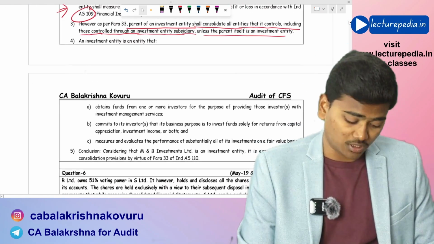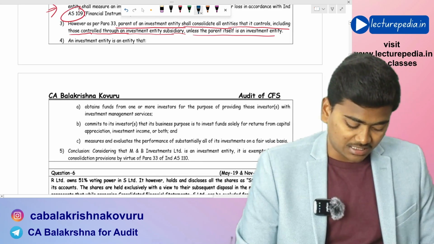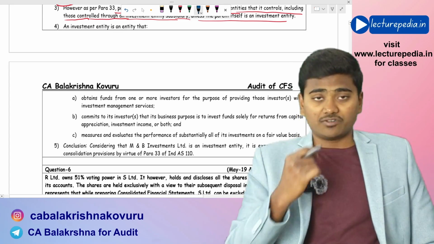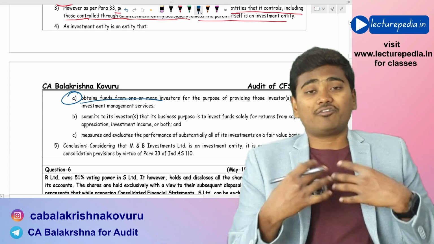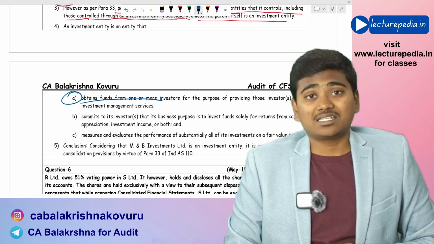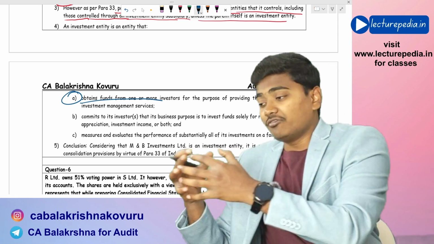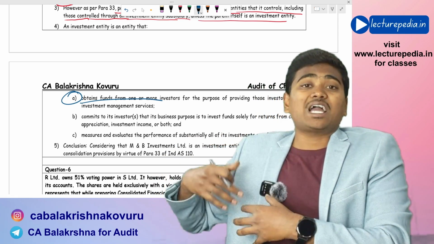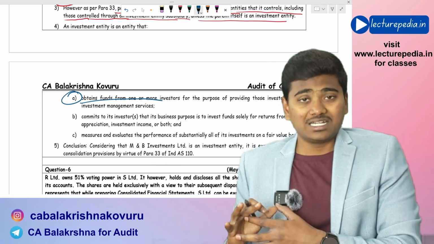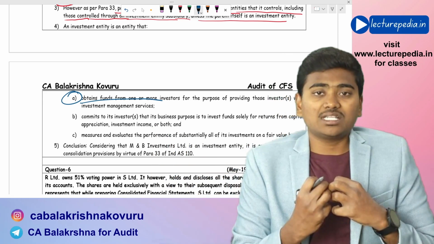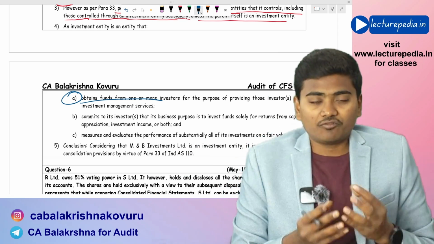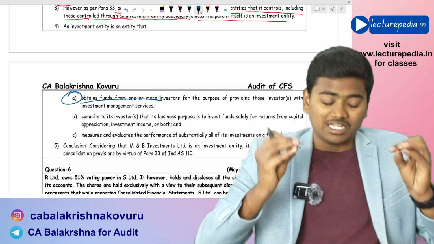Now you might be getting a doubt. What is meant by an investment entity? There is a definition for the investment entity. You can call any entity an investment entity if it obtains funds from the public and promises the public that it will be investing these funds in various other companies for the purpose of capital gain or for generating income in the form of dividend or interest, and that it will be distributing that income that has been generated to all the investors. If this is the objective of any entity, then that entity will become an investment entity.